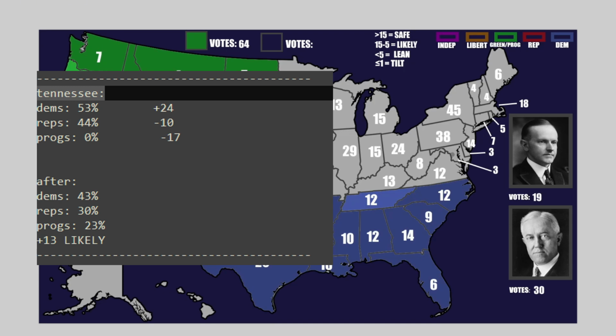But we end up with 43% Democrat support, Republicans at 30%, and progressives at 23%. Again, they rise so high because of how much they rose in our community poll. But still, it doesn't matter. They're cut down by the Democrats. Republicans second place at 30%, but still a 13-point victory for Democrats. They are able to flip the state of Tennessee.